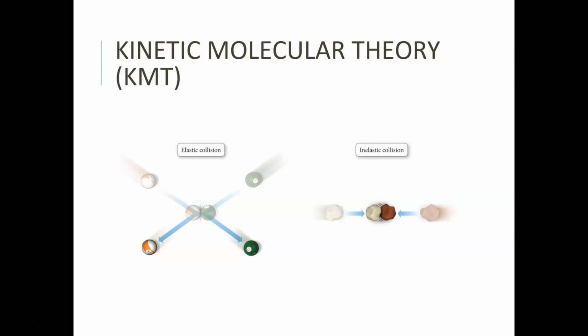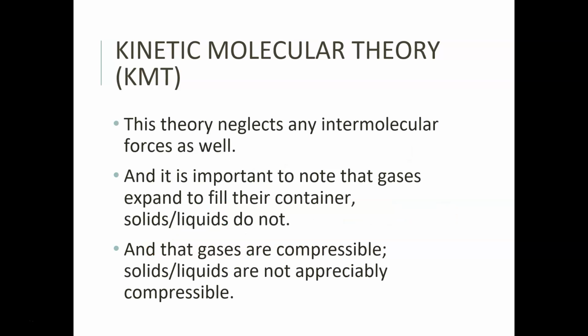And that is inelastic. We are assuming that all gaseous particles produce completely elastic collisions, and they never collide together and stick. And we know that that's not true, because if that were true, then we would have no chemical reactions in gaseous form. So there are some assumptions made here, but just keep thinking about what we're talking about and where we're going with this.